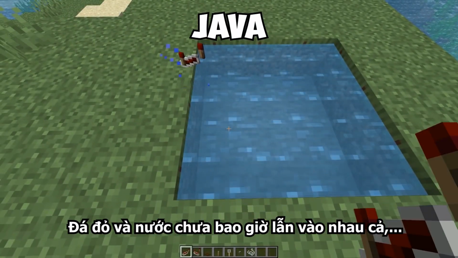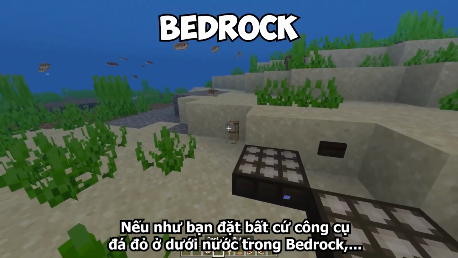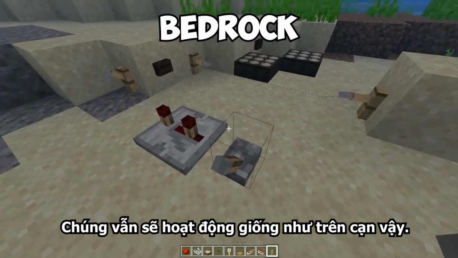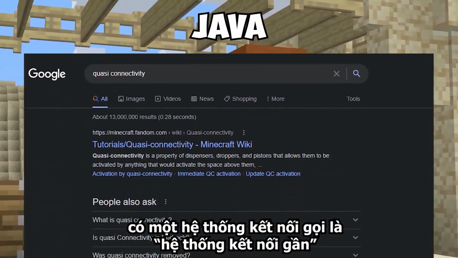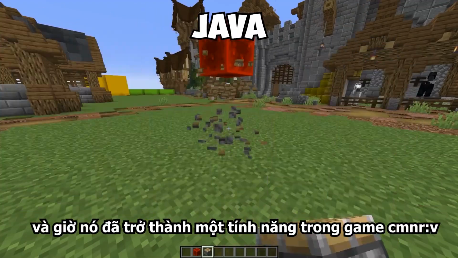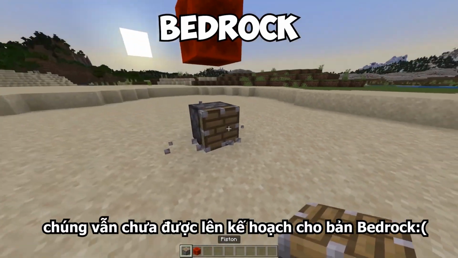Redstone and water don't mix, or at least that's what we think on Java, but if you place any of these redstone components in a lake on Bedrock Edition, it'll work just as they do on the surface. How is this piston powered? Well, in Java, there's a system called quasi-connectivity, and while it started as a bug, it's become something of a feature in this version. But since it was unintended, it's not planned for Bedrock anytime soon.